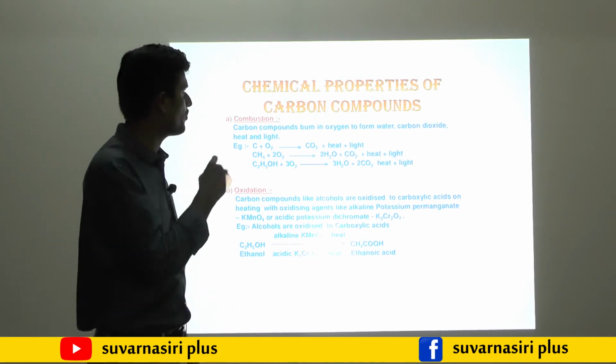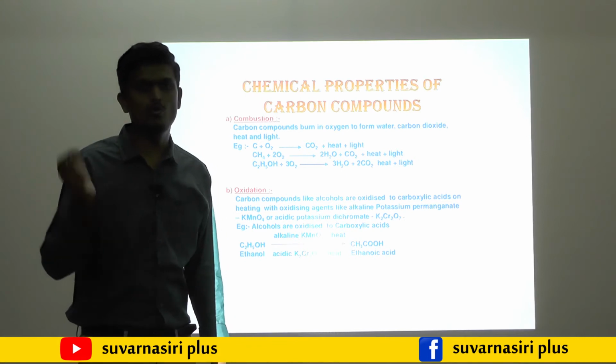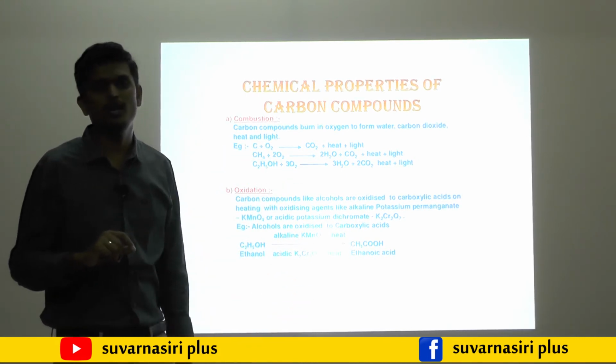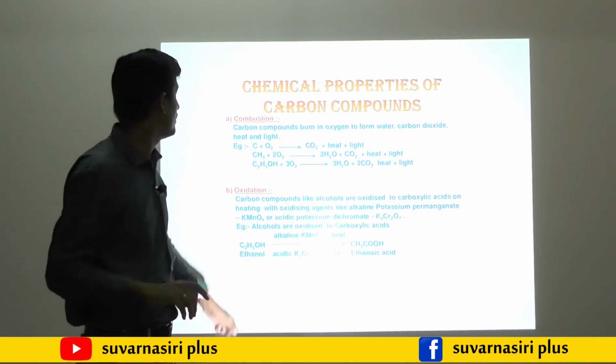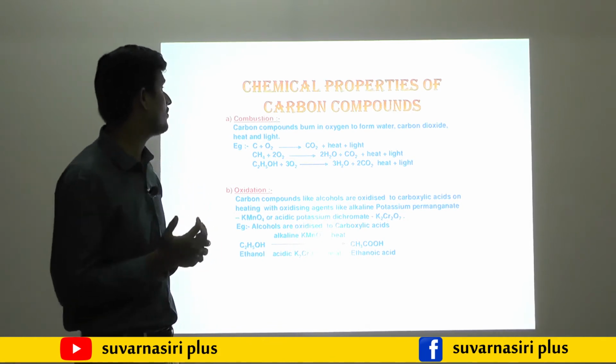Why is it so important? To write the functional group. To understand the functional groups well, the alkane family, alkene family and alkyne family must be there in your mind.